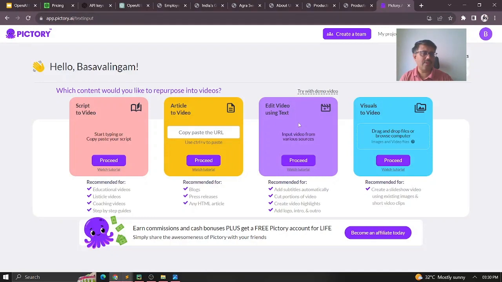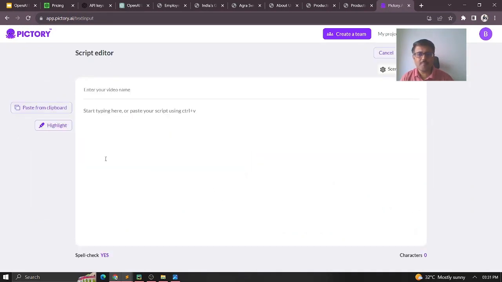This is an advanced feature. And then visuals: suppose I have certain visuals like images, based on that I can create a video also. To show for the convenience of time, I'll take one example, the script to video part. I'll proceed here.